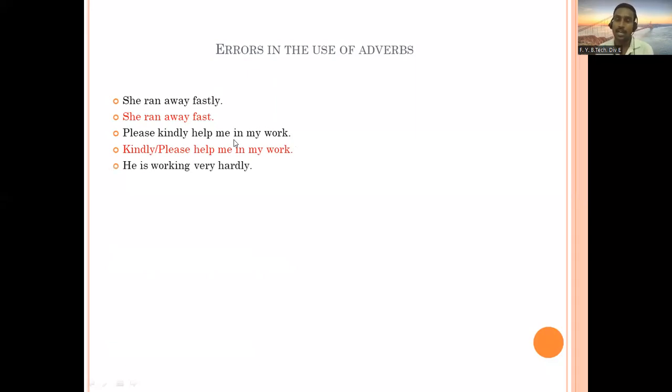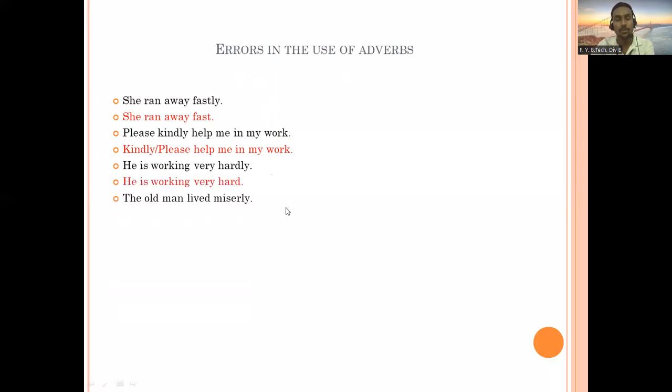He's working very hardly. So what should it be? He is working hard. Yes, the word hard here should be used properly, because if you are using it is working very hardly, the meaning will be completely different. Opposite meaning will be there. So he's working very hardly means he's not working at all. Okay, and he's working very hard means that he's taking a lot of effort, like this. So it should be he's working very hard.